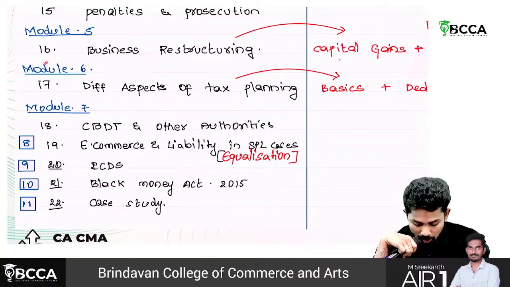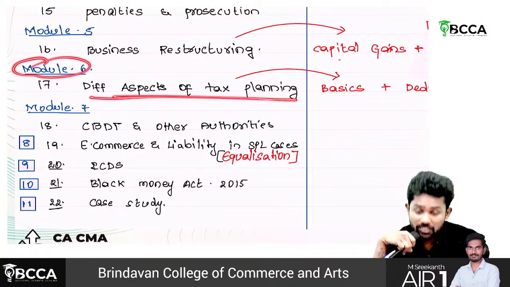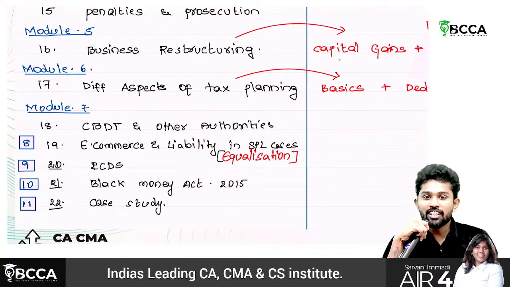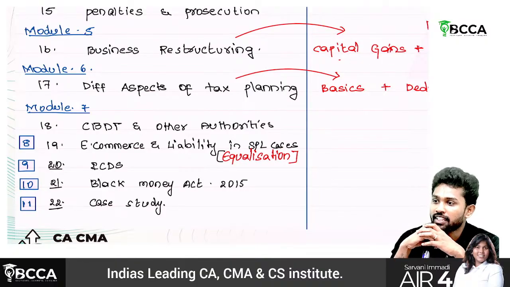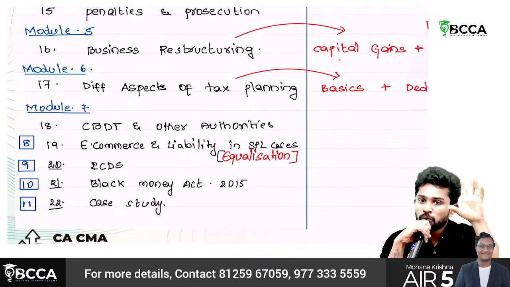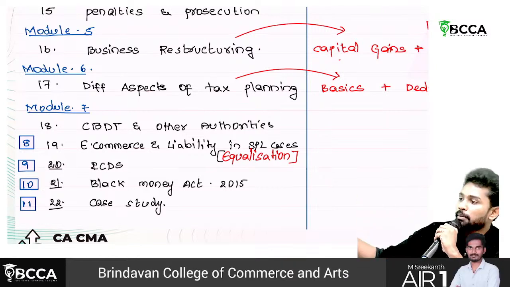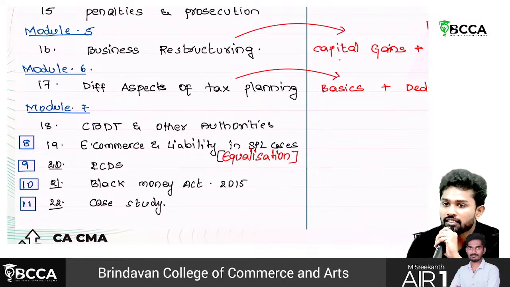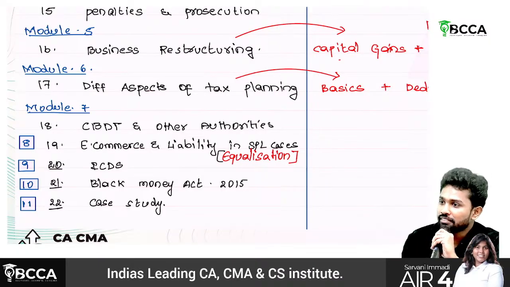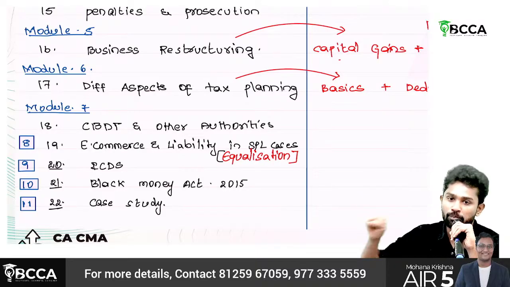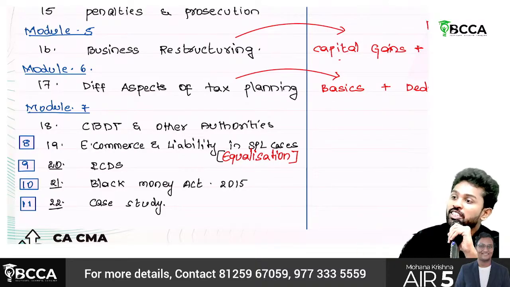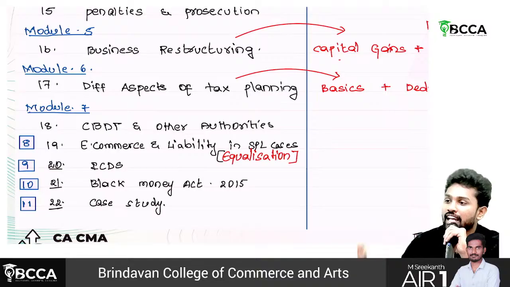Then module 6, different aspects of tax planning. He'll give you 2 alternatives. Let's say you want to start a factory or a particular business. You have 2 options. One is leasing the plant and machinery. The second option is buying the plant and machinery. He'll ask you to decide which alternative is better considering the taxation aspect.